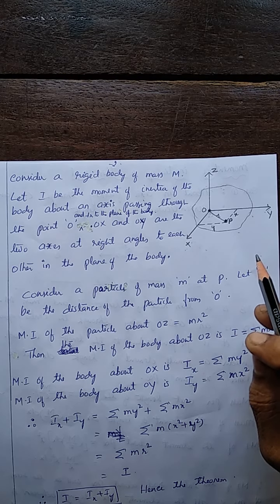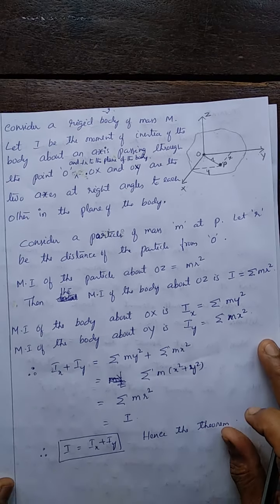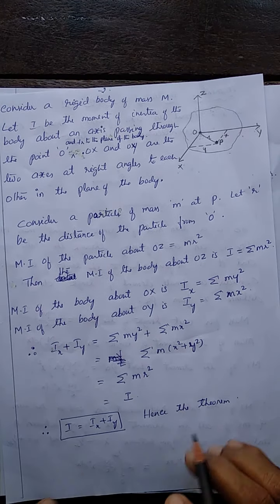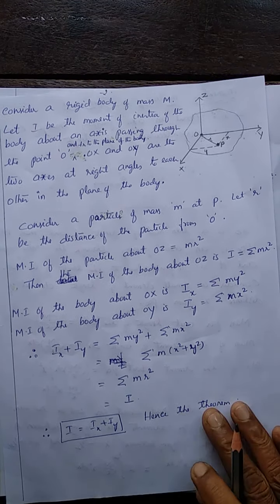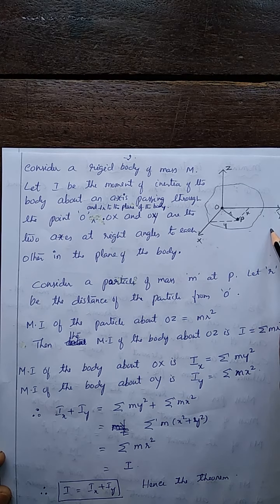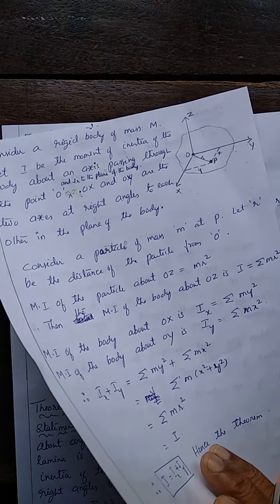This is the theorem of perpendicular axis. And the expression for that theorem is nothing but I is equal to Ix plus Iy. Suppose I is the moment of inertia about this axis. See, this is the axis. I is the moment of inertia about this axis. Ix, Iy are the moments of inertia about the two axes OX and OY. Then I is equal to Ix plus Iy. This is the theorem of perpendicular axis.